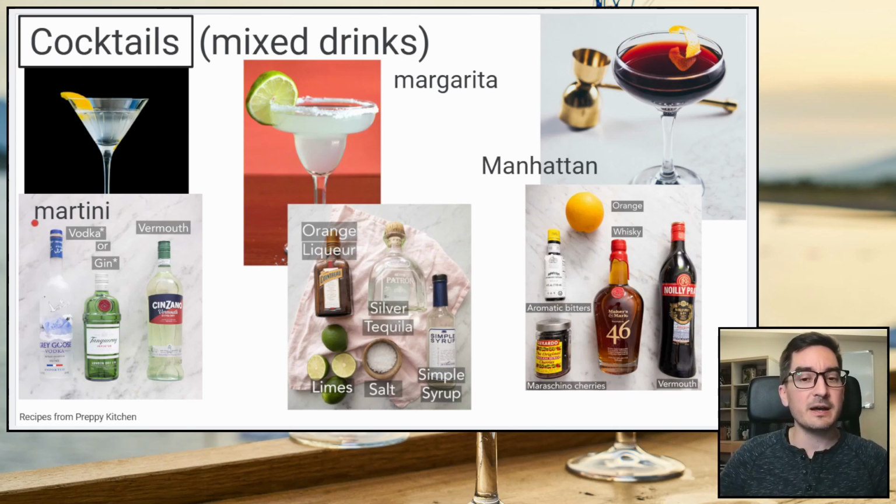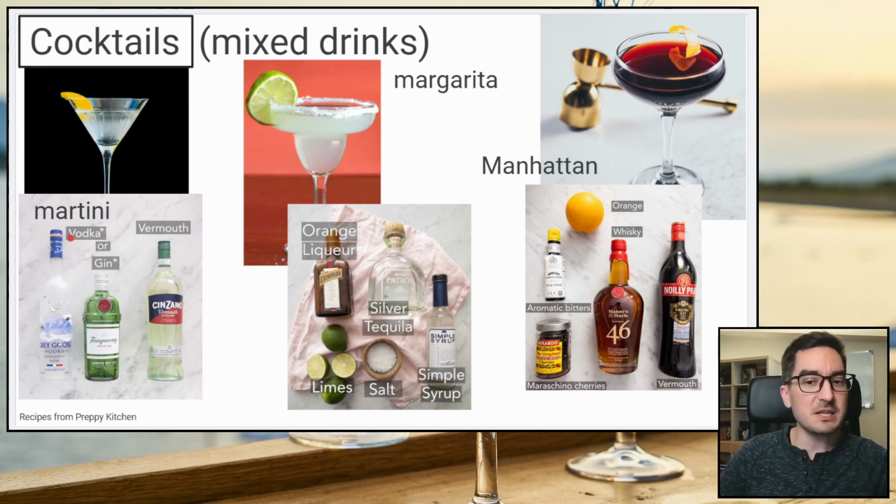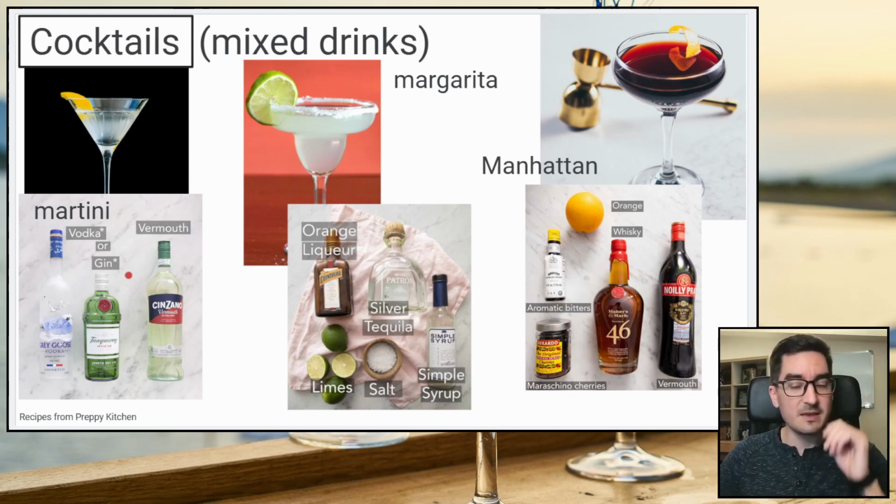Okay? One is called a martini. This is the most classic cocktail. James Bond always drank martinis. You could get a martini with vodka and vermouth, or gin and vermouth. So we talked about vodka and gin. And then vermouth is a liqueur that's a little bit sweet. Okay? And so a martini is very simple, but kind of nice. The classic martini will be with gin, but maybe you don't like that Christmas tree flavor.